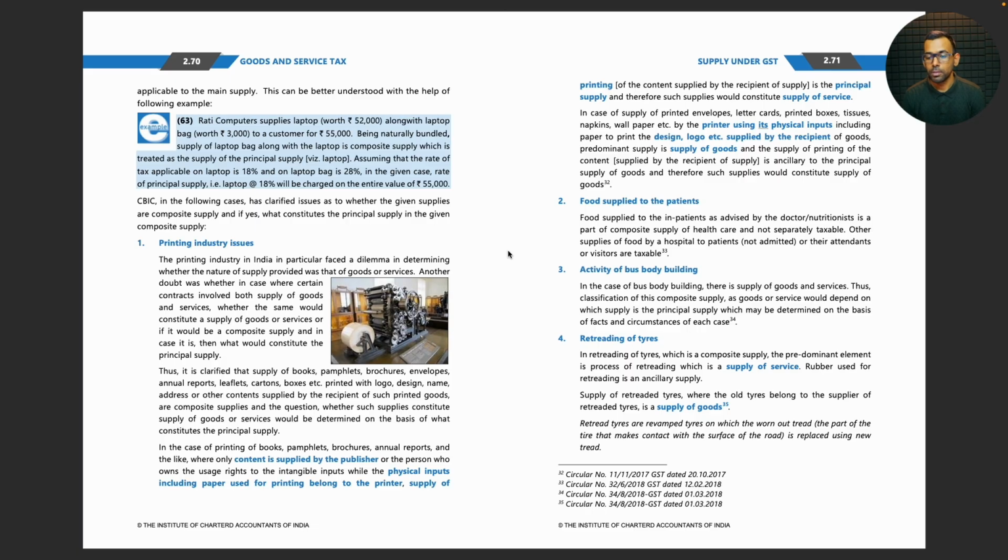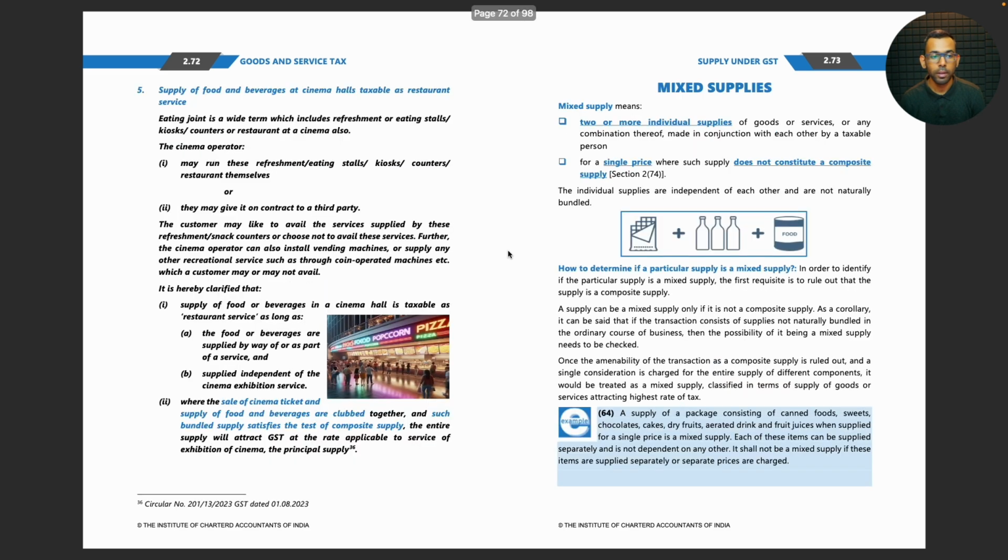Retreading of tires. In retreading of tires, which is a composite supply, the predominant element is the process of retreading, which is a supply of service. Rubber used for retreading is an ancillary supply. Supply of retreaded tires, where the old tires belonging to the supplier of retreaded tires, is a supply of goods. Retread tires are revamped tires on which the worn out tread, the part of the tire that makes contact with the surface of the road, is replaced using new tread.